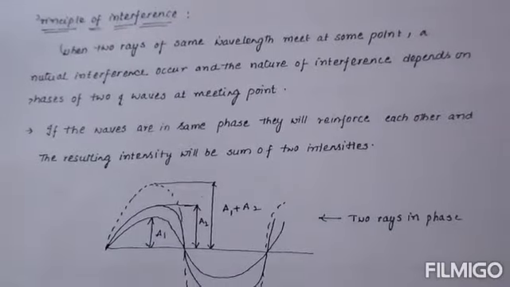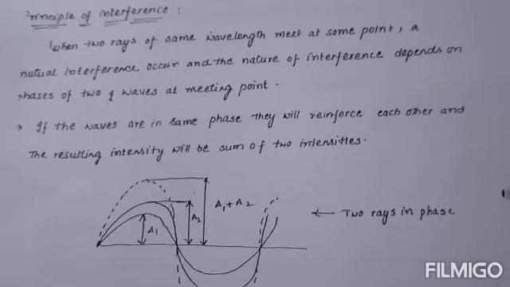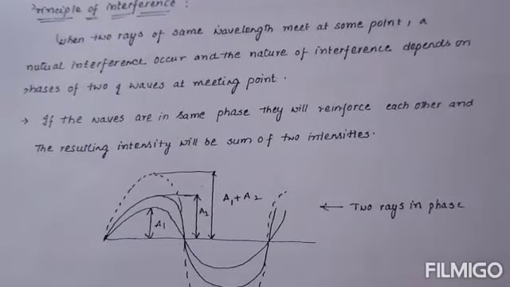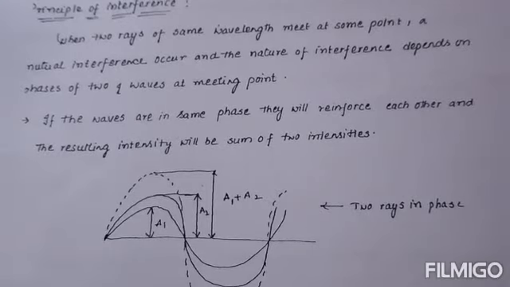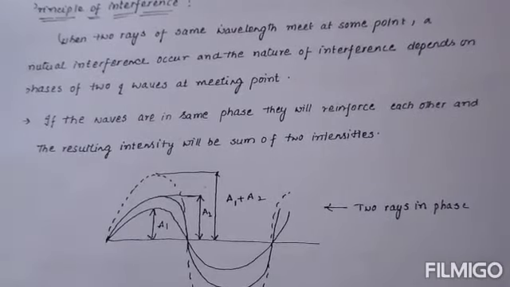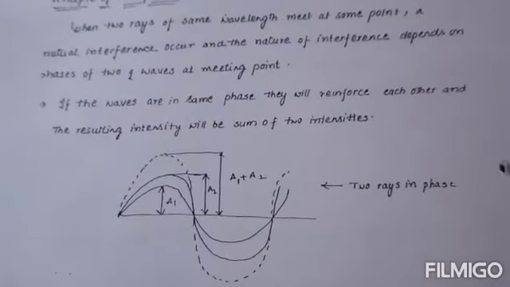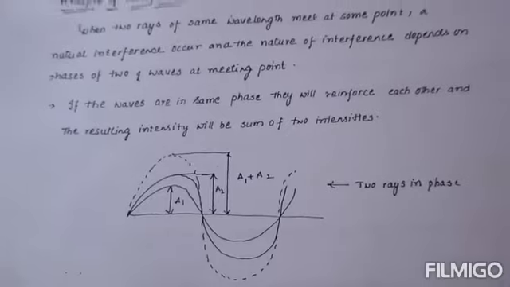Good morning students. The next topic is the principle of interference. When two rays of the same wavelength meet at the same point, interference occurs, and the nature of the interference depends upon the phases of the two waves at the meeting point. If the waves are in the same phase, they will reinforce each other and the resulting intensity will be the